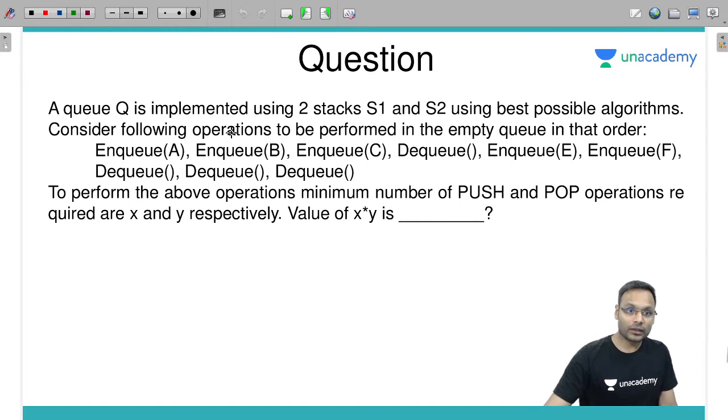Okay, let's move on. Consider the following operations to be performed in an empty queue, in that order. To perform the above operations, the minimum number of push and pop operations required are x and y. The value of x into y is?